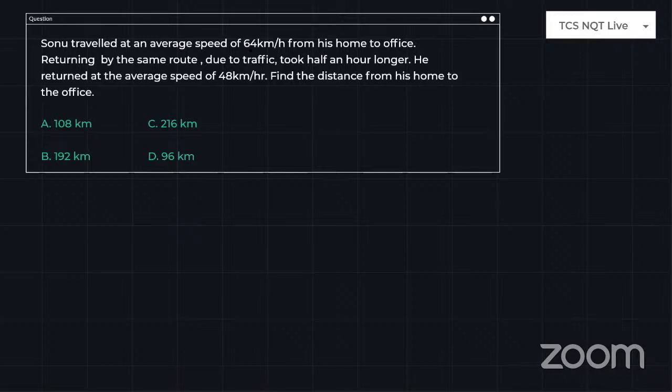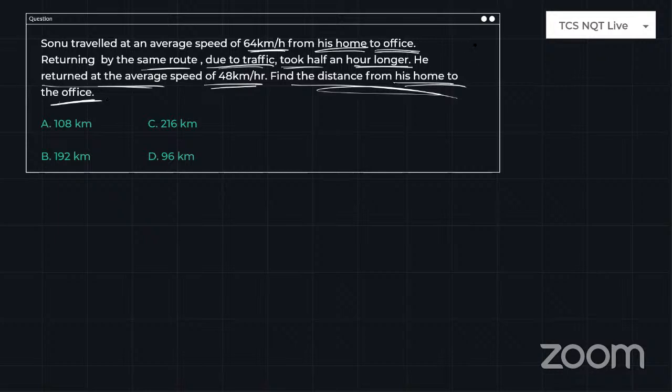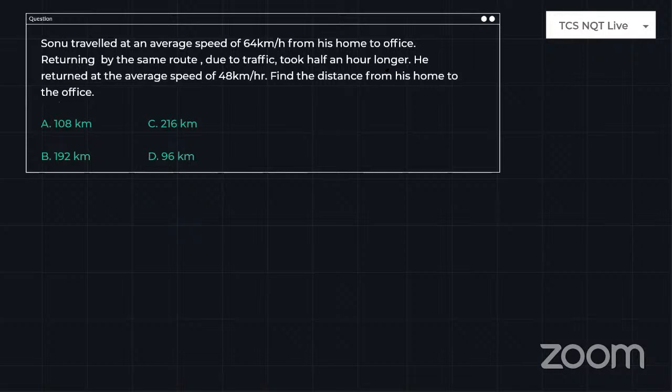So just look at here. Sonu traveled at an average speed of 64 kilometers per hour from his home to office, and returned by the same route. Due to traffic, he took half an hour longer, and he returned at an average speed of 48 kilometers per hour. Find the distance from his home to office. When you read this type of question, guys, this is the question given in the previous slot, and I'll tell you this is a very standard question. When I am reading this question, I have already practiced these type of questions under the TCS course in our Prime.